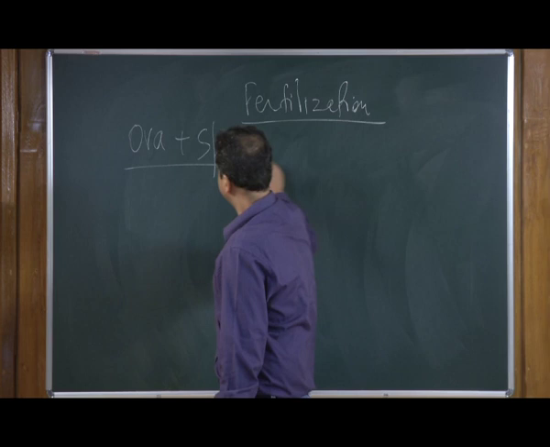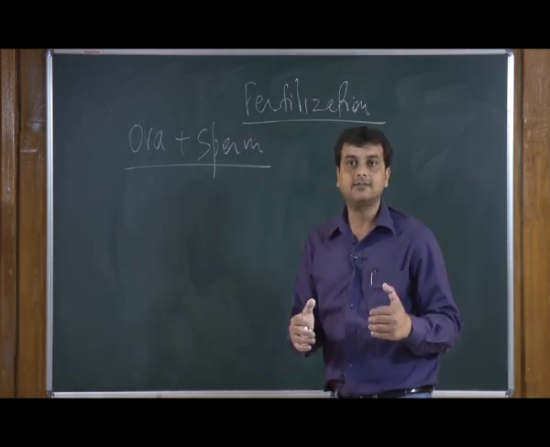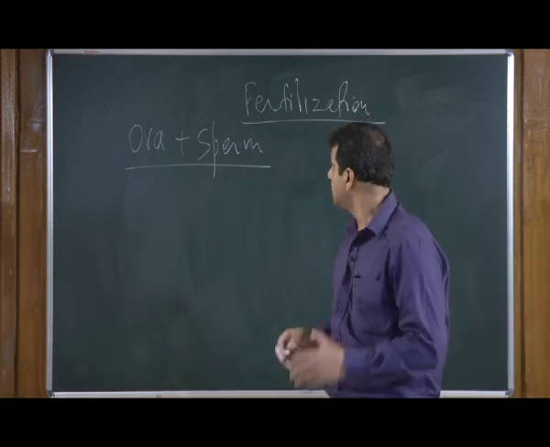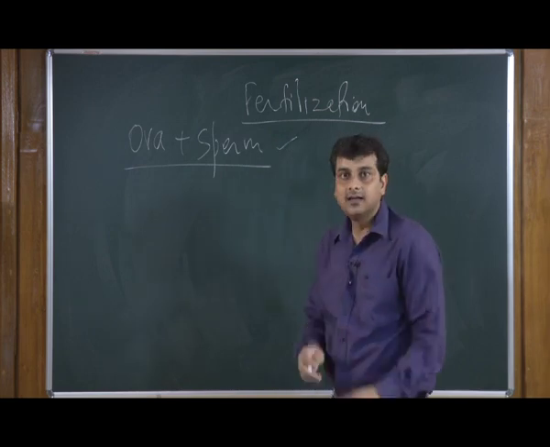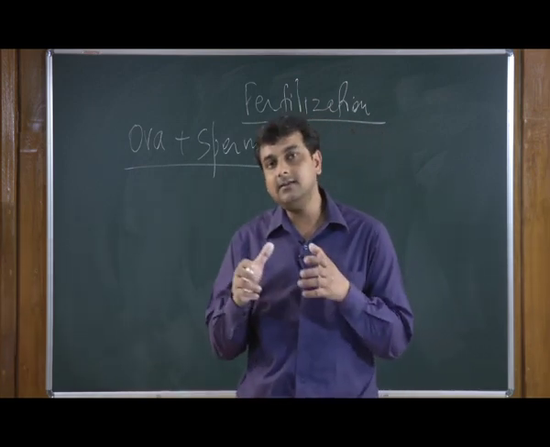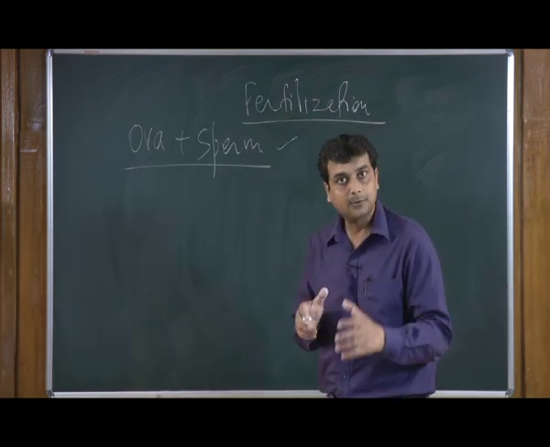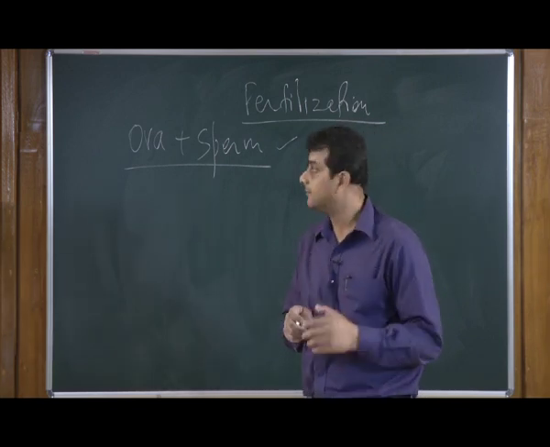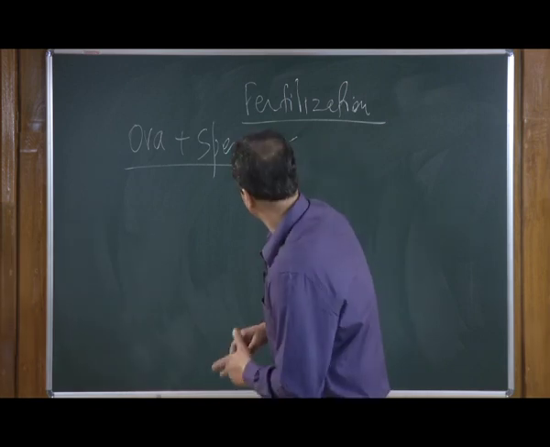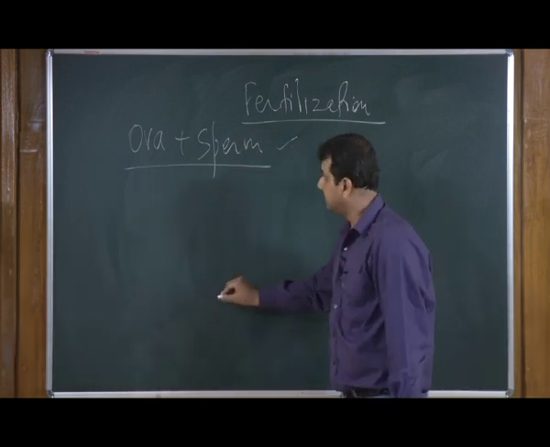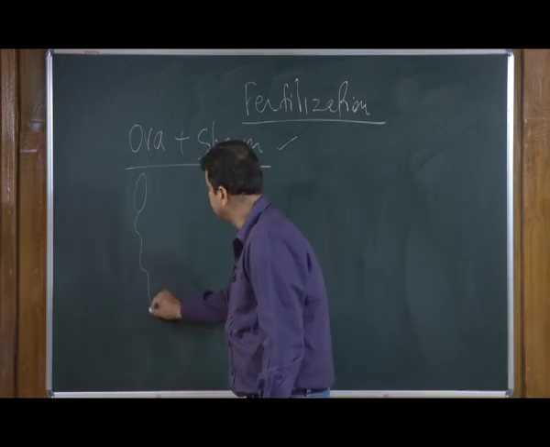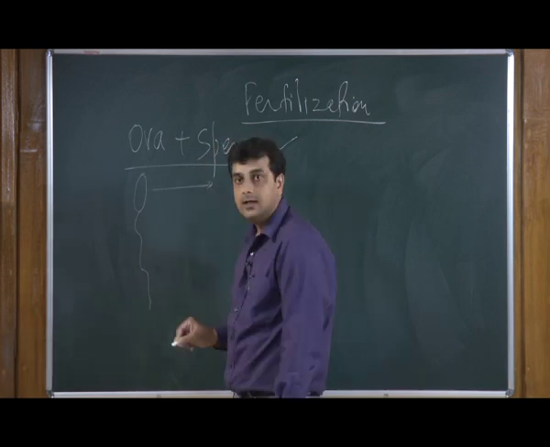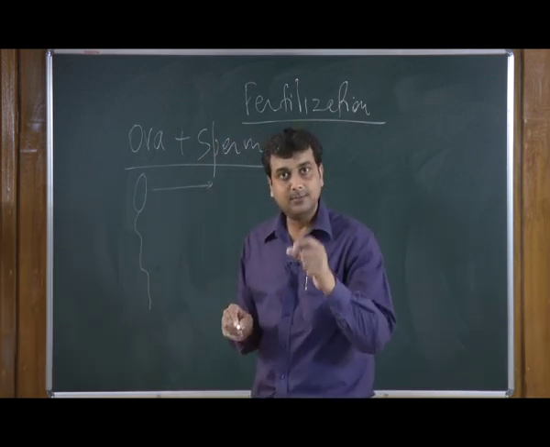This process of mixing ova with sperm is what we call fertilization, and that is orchestrated by a series of events in the female reproductive system. If we recall our biology of the female reproductive system, say for example, this is a sperm, and this sperm is getting penetrated by a process called insemination.